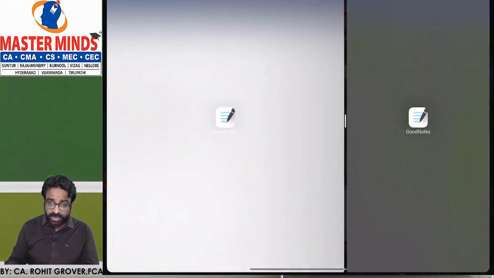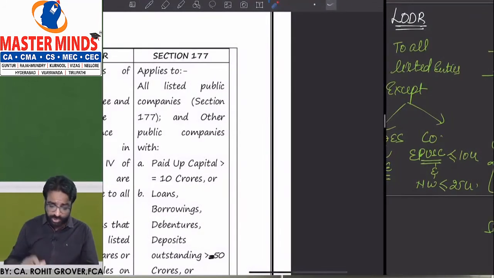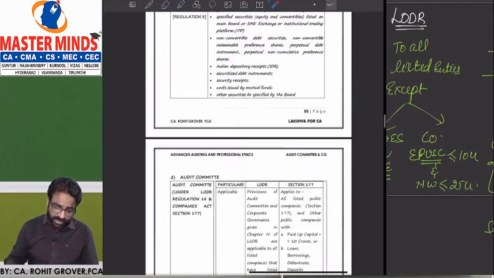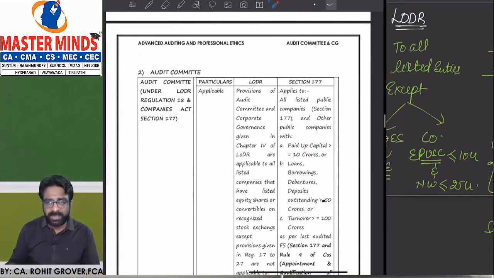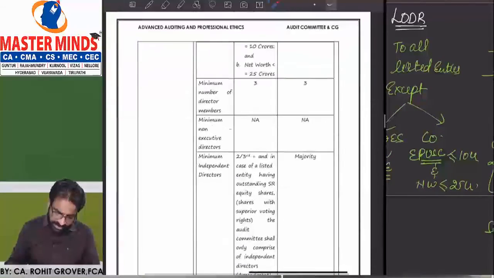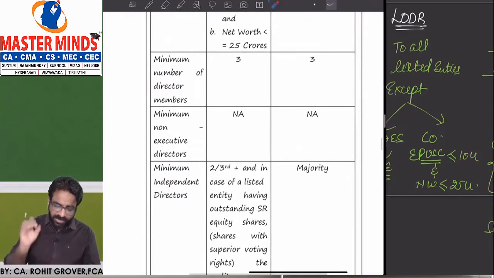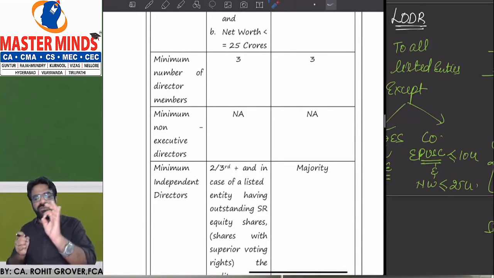Don't worry, I told you, the audit committee is a very huge topic. So many other points are there. So are we done with the legal framework? Yes, sir. Are we done with the audit committee applicability? Yes. Now we are going to understand the next point: minimum number of directors. What should be the composition of the audit committee?